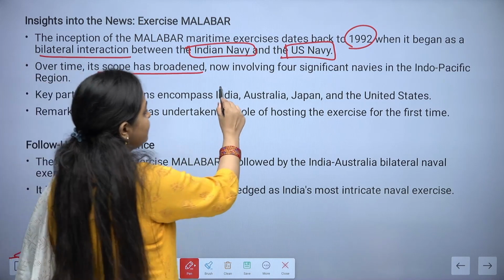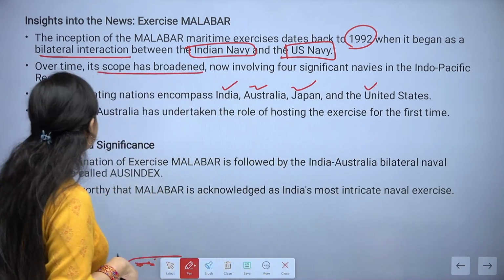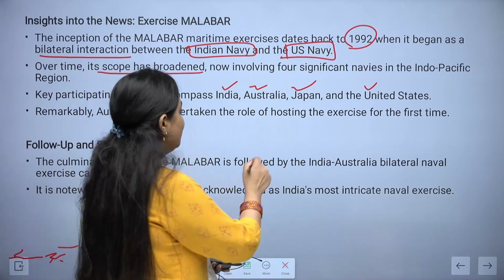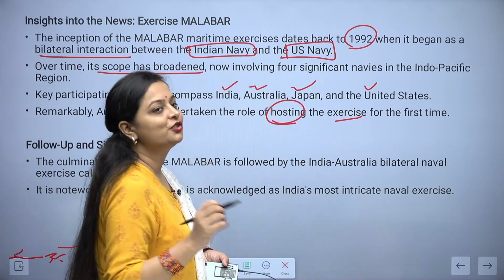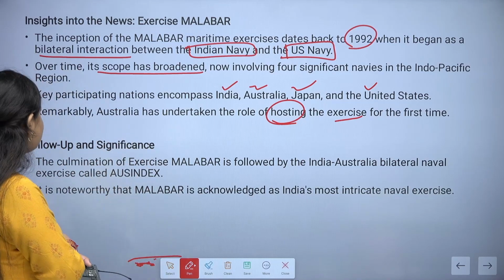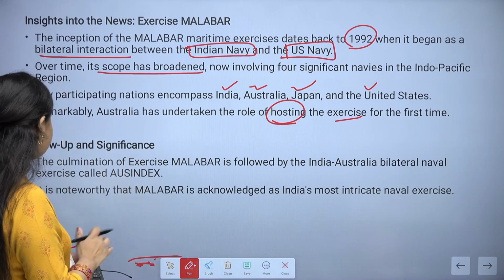The key participants are India, Australia, Japan and the United States, as I just told you. Remarkably, Australia has taken the role of hosting the exercise for the very first time. That is why this exercise took place near the coast of Australia.